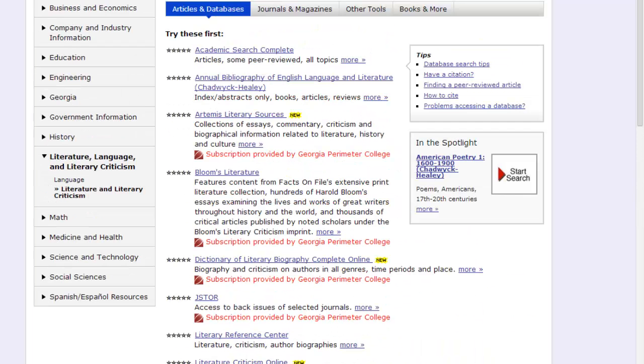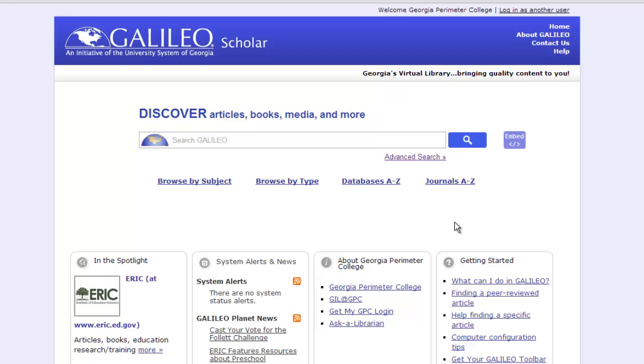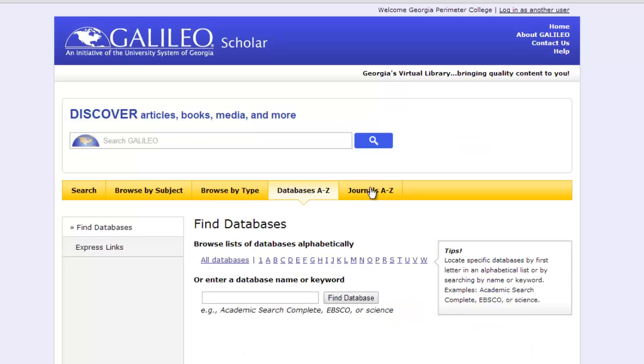Now the other thing you might want to do, we're back on the Galileo homepage. The other thing you might want to do is go to databases A through Z. Now you would use this if you have a particular database in mind. So for example, if you say, oh, I remember she was saying something about Bloom's, that's what I want to do. So I go to databases A through Z, and then I want to look for Bloom's.